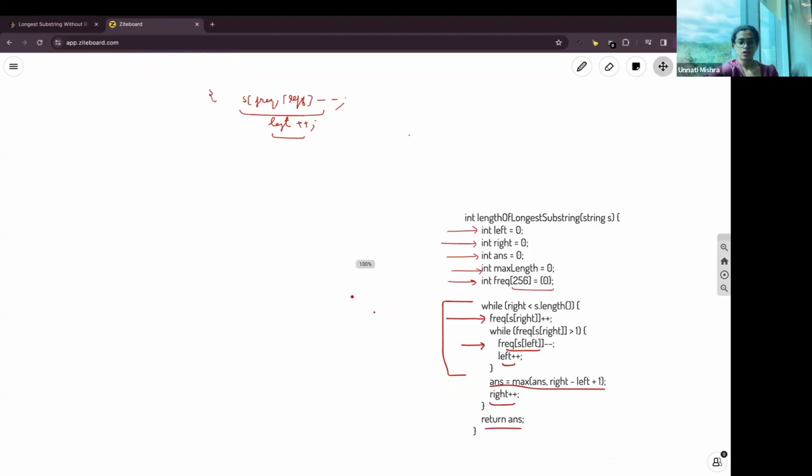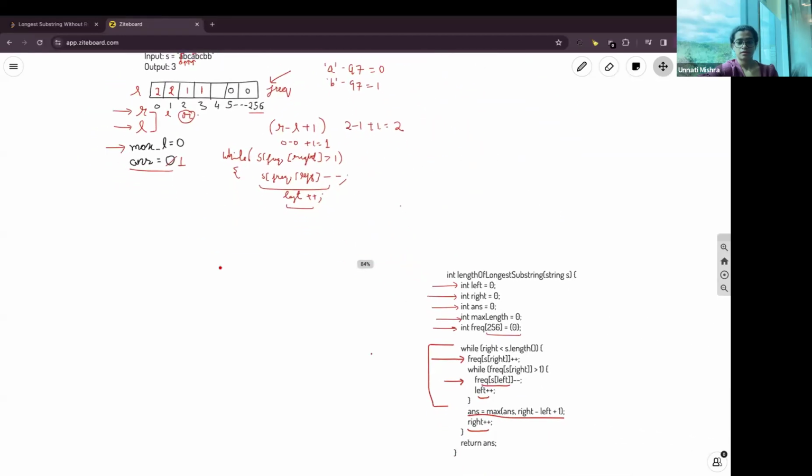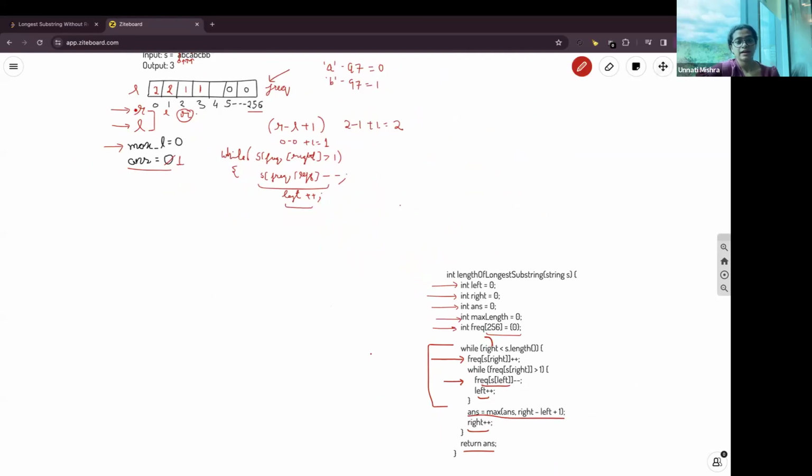So I'll show you again. While right is less than s dot length, while the right pointer has not reached the end of the array, we'll store the frequency of the character at the pointer. Now, while frequency of right is greater than 1, suppose it was 2, then we'll reduce the frequency of the left pointer's character and move the left pointer forward. We'll reduce it to 1, and we'll move the left pointer forward.